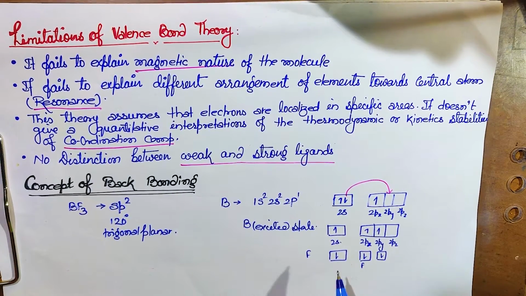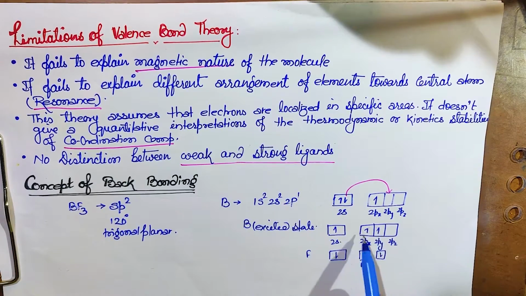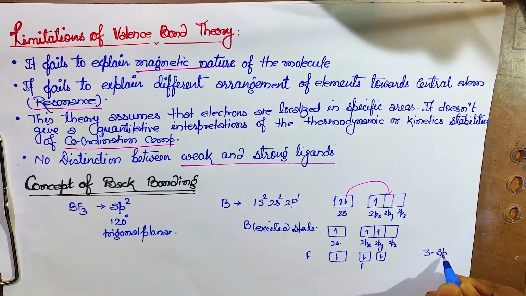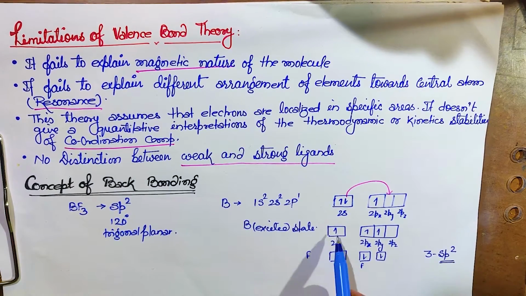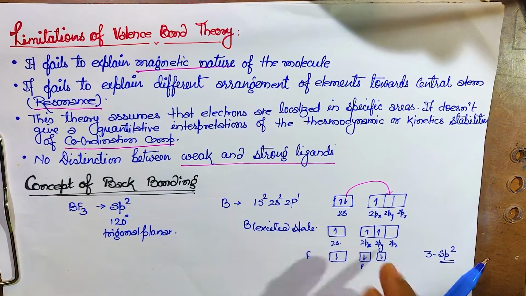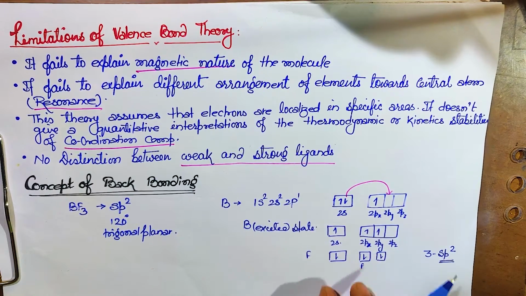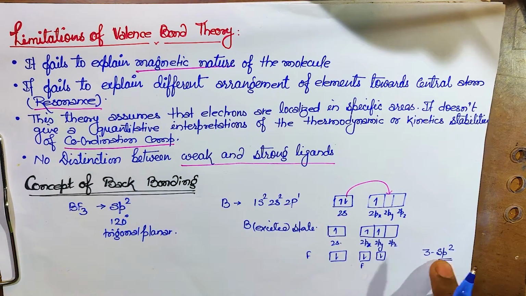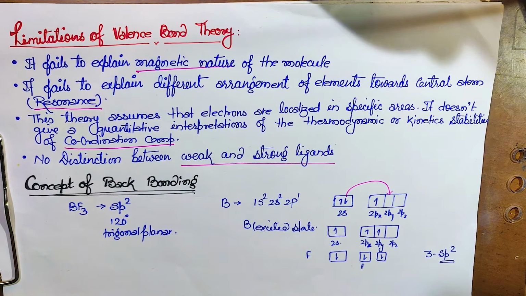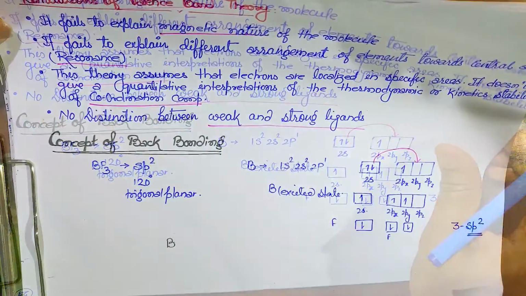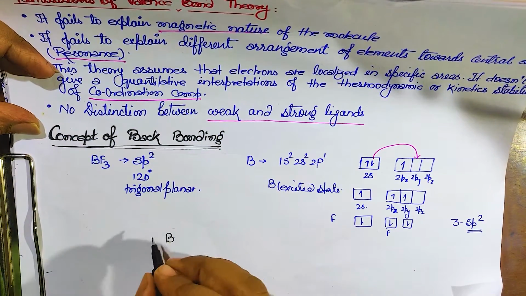And so what will it form? It will form 1s and 2p, so it will form 3 sp2 hybridization, isn't it? One here, like you can understand, 1s and 2p. So here also one, like it will form with this. So 3 sp2 hybridization it will show. So let me draw the structure, how it will look like.